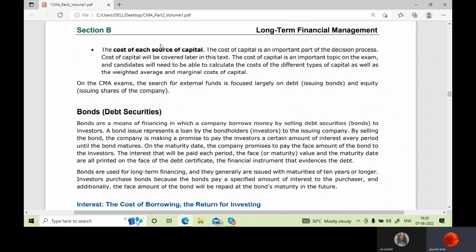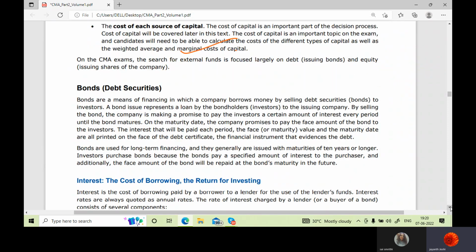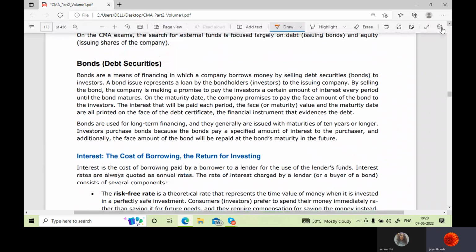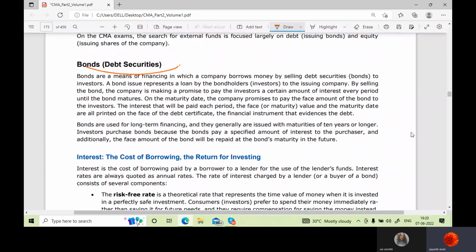So the cost of each source: the company has to see how much cost they are incurring if they are arranging finance from a particular source of finance. They should always try their level best to reduce their cost. Now, bond securities or debt securities we are discussing first. So you know what is a bond?